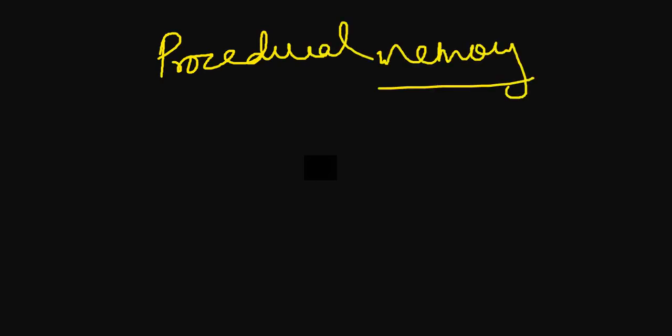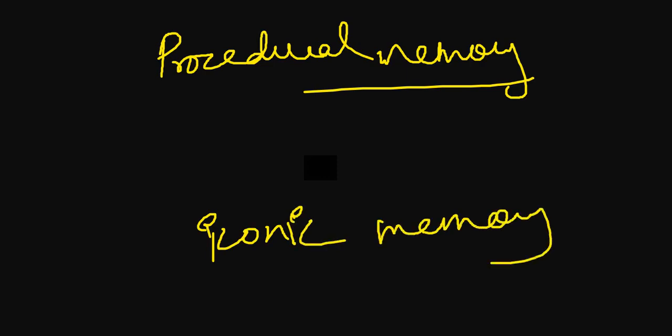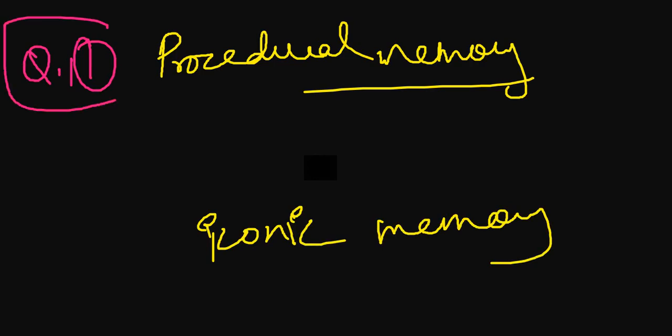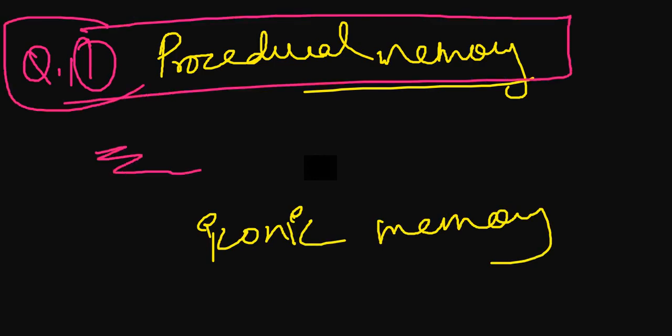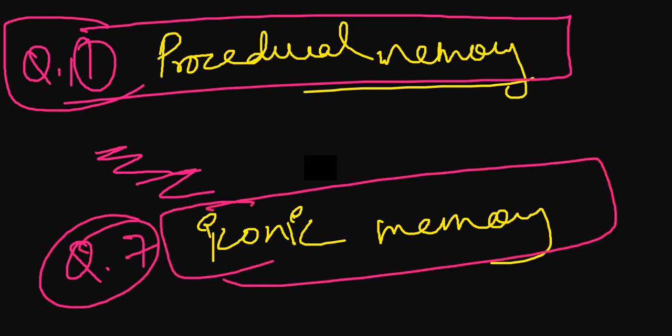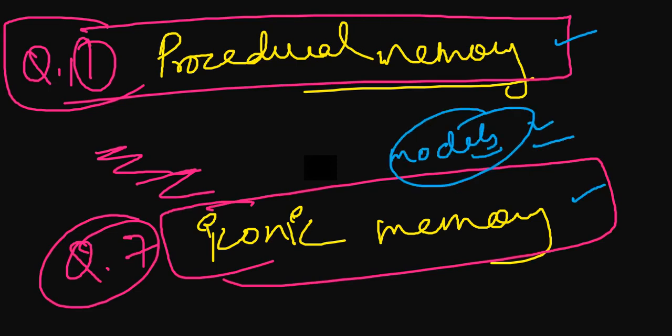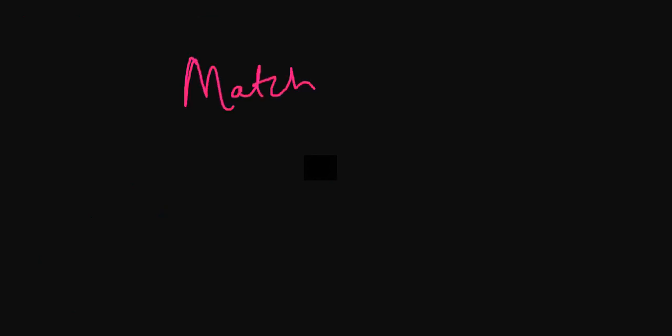So earlier, how were the questions framed? Suppose there is a question on procedural memory and a question on iconic memory. These would be two separate questions. Question number one on procedural memory, and after 5 or 6 other questions, question number 7 would be on iconic memory. So earlier there used to be questions like this: procedural memory, iconic memory, models of attention, different questions about learning theory. But this time they have included match the column.